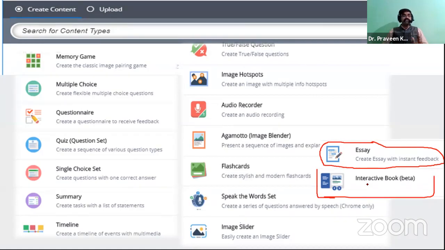So like this, I already said that there are 30 types of interactive style of content creation in H5P. By using this H5P, definitely you can have a better class, and you can engage yourself with more and more interaction. So that is the one thing I want to say. So let's explore a few things regarding these H5P interactive tools.